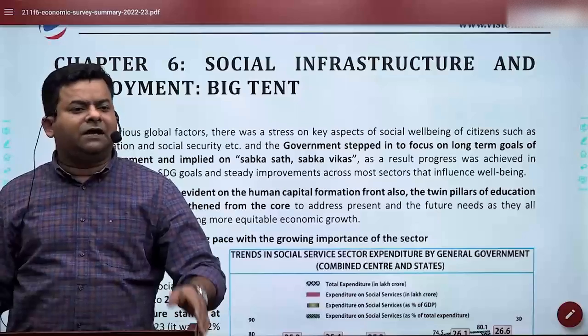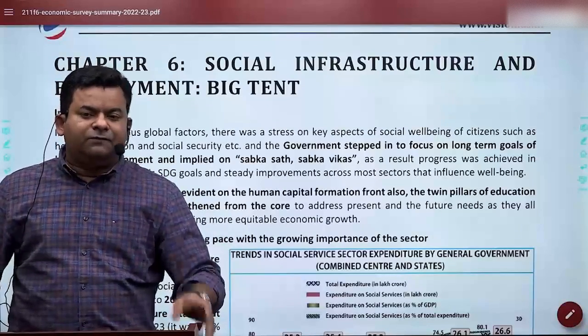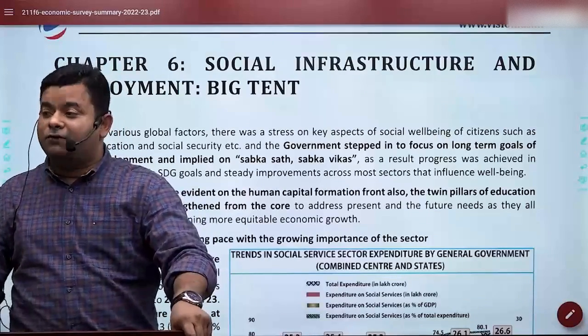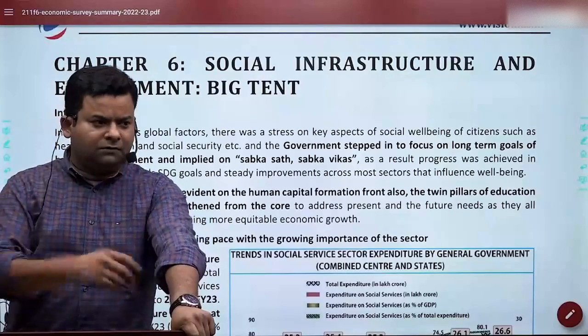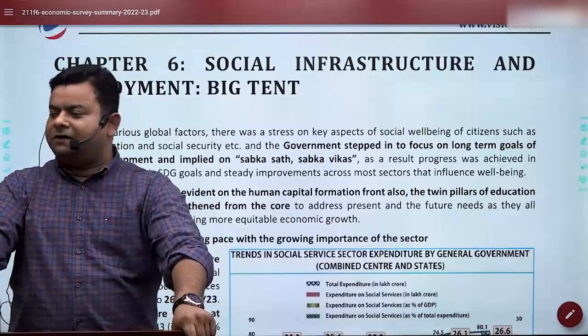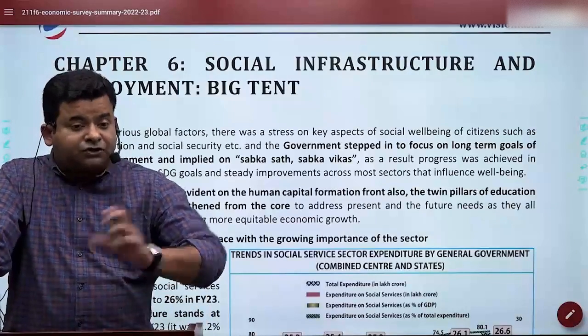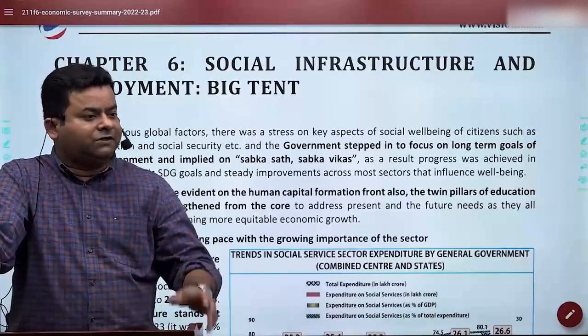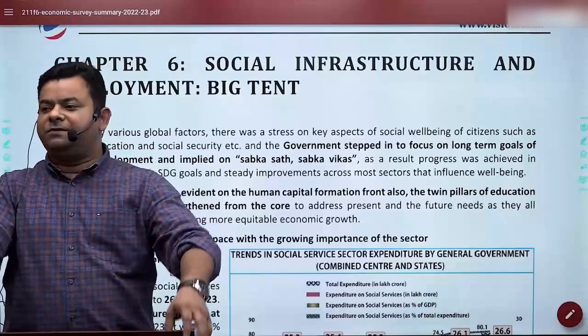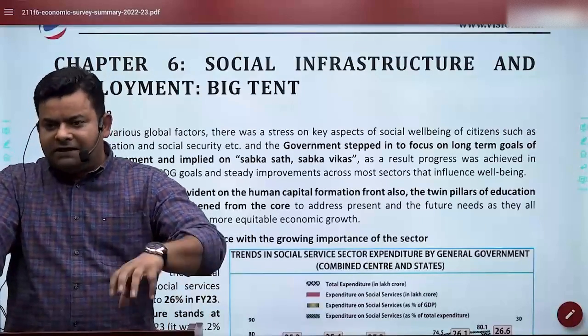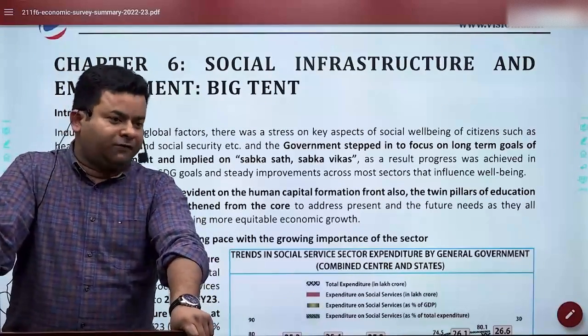So that we can see how good our projections are. That was the reason why the economic survey was introduced. If you go into the archives of the Ministry of Finance, you can get this information, that it was a way to cross-check whether the budget estimations were apt or not. That is where we got this idea of the economic survey.